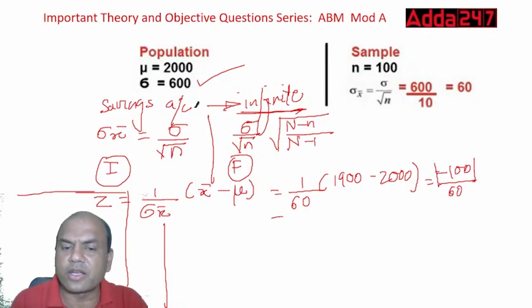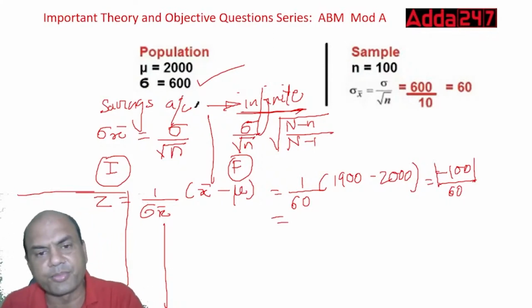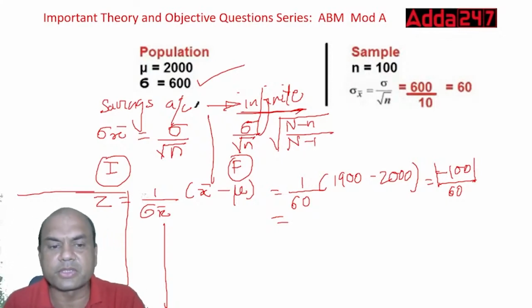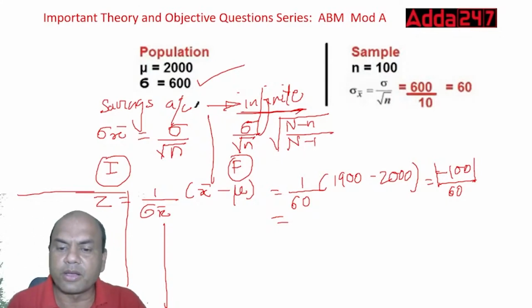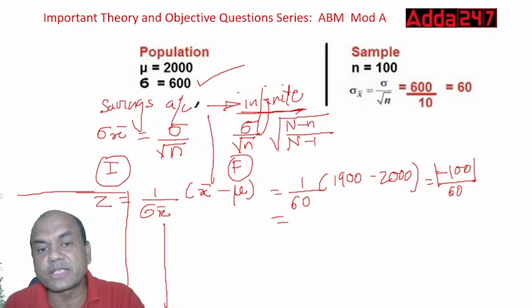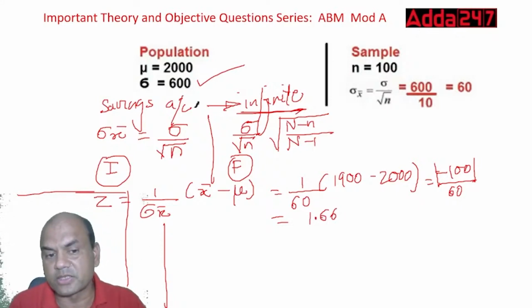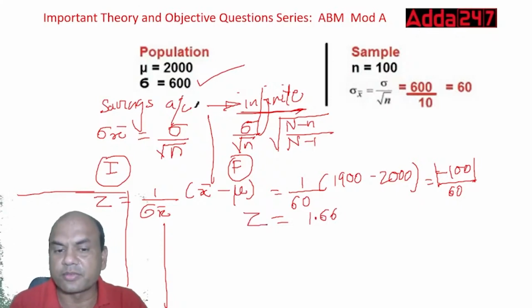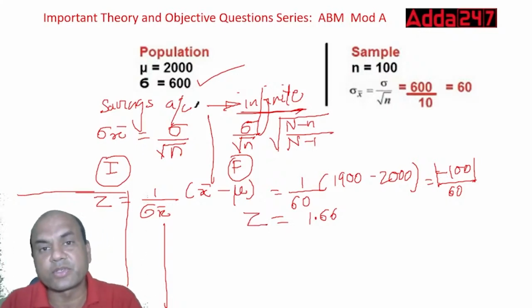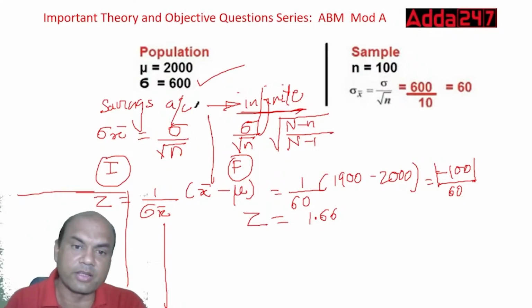So what is the answer you are getting? 100 divided by 60. So the answer which you get is 1.66. Okay, 1.66. So this is the Z you are getting.